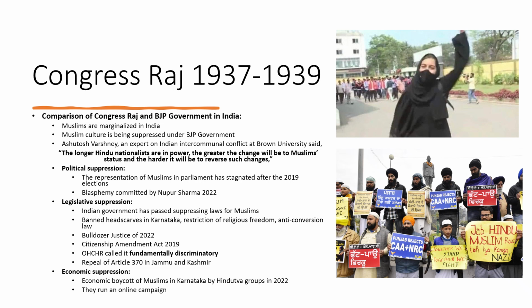So this was all about Congress Raj of 1937 to 1939. I tried to explain it, I tried to make it simple for you, and I hope that all the listeners now have a very good idea of what this Congress Raj was and how Congress ruled Muslims of India. So this is the end of this lecture. I hope all of you understood this topic very well and can memorize it now very easily because I tried to explain it very comprehensively. And this is the end of this lecture.